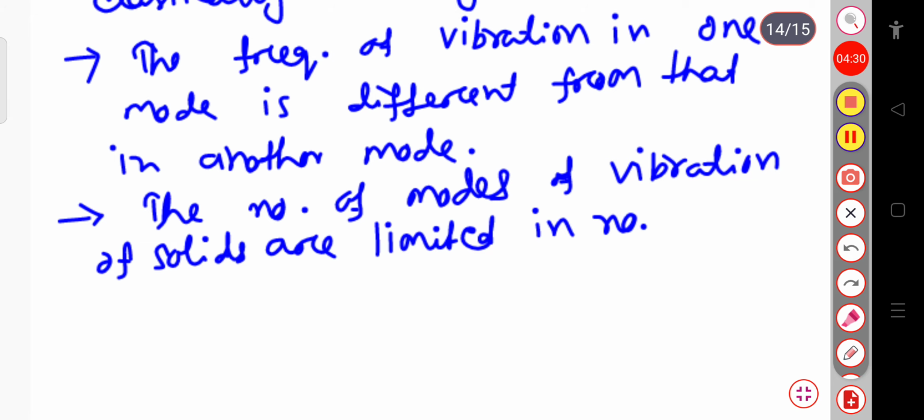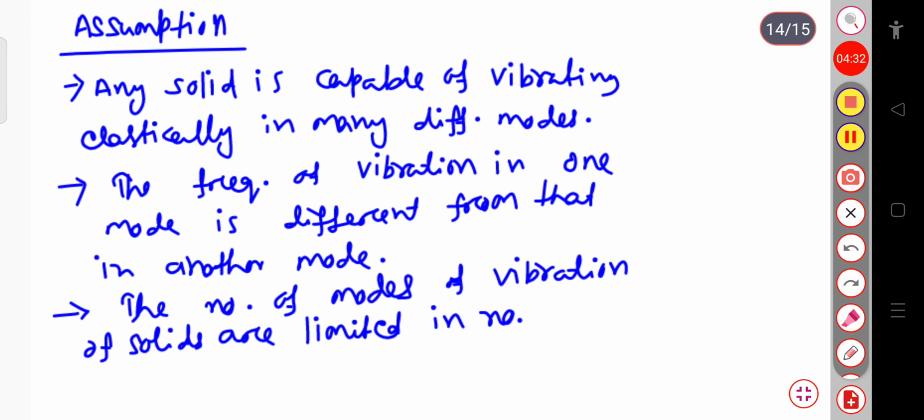So these are the basic assumptions of Debye: any solid is capable of vibrating elastically in many different modes, the frequency of vibration in one mode is different from that in another mode, and the number of modes of vibration of the solid is limited.